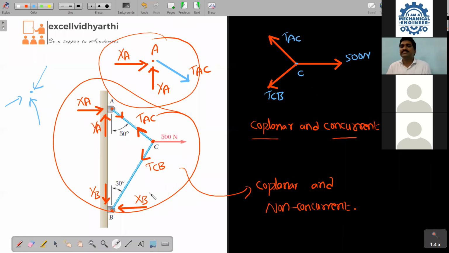To calculate the reaction force, we have to draw the complete free body diagram. Okay, right? So after drawing the diagram, you have to apply the equations of equilibrium. The number of equations of equilibrium depends upon the type of the force system acting on the body. I told you 4 types of force systems, all of you. For the 4 types of force systems, we have different sets of equations of equilibrium.